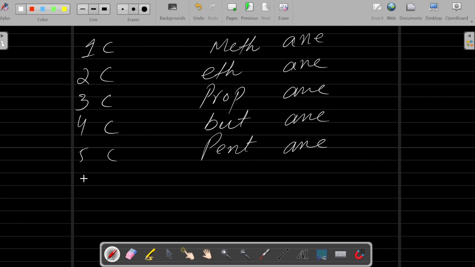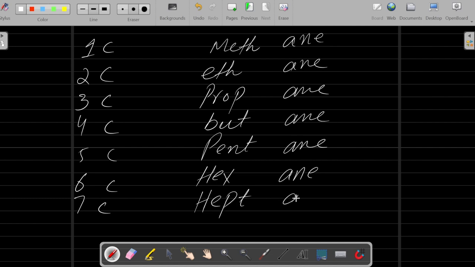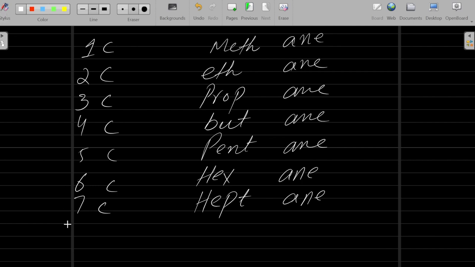Understand? If there are six carbons, you will name it hex, it will become hexane. This is some alkane. With 7 carbons, hept, so it will become heptane. And if you have 8 carbons, you will do oct, it will become octane.